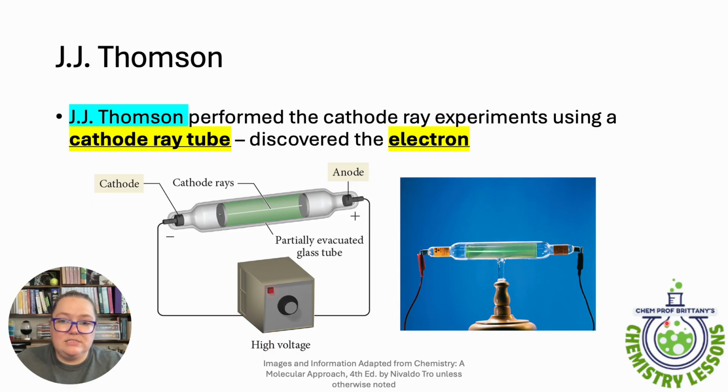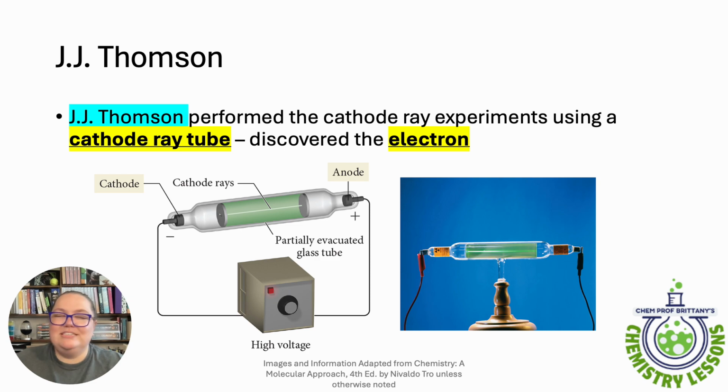And no matter what gas was in the tube, no matter what metal he used for the cathode and the anode, the behavior was exactly the same. We had this beam, and when he exposed the beam to a positive charge, the beam would be attracted to the positive charge, right? And then likewise, no matter what it was made of, if he exposed the beam to a negative charge, then he would see that the beam was repelled by the negative charge. Did not matter what it was made of, the same exact behavior every single time.